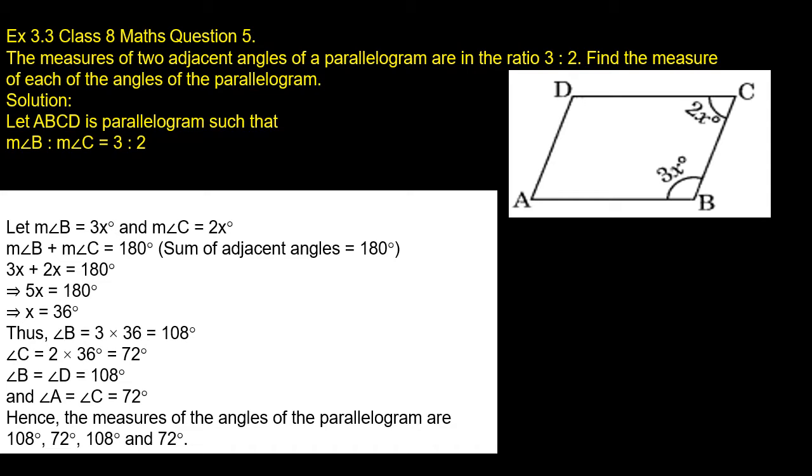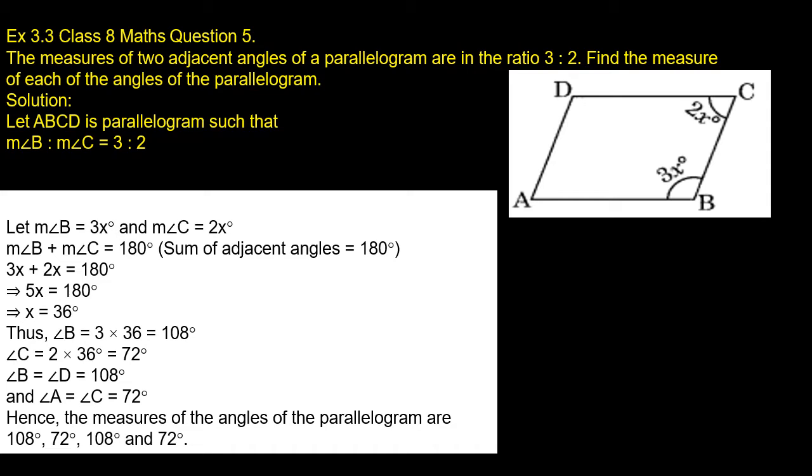Children, here see that the measures of two adjacent angles are given as 3 and 2. So let us consider ABCD as a parallelogram such that the measure of angle B is to the measure of angle C as 3:2. That means the measures of these two angles are in the ratio 3:2.